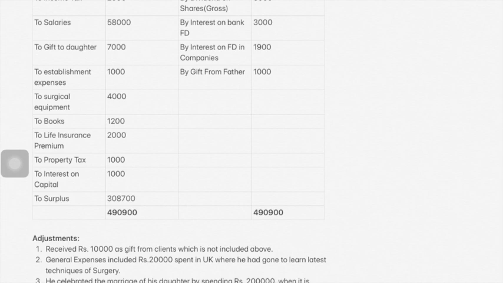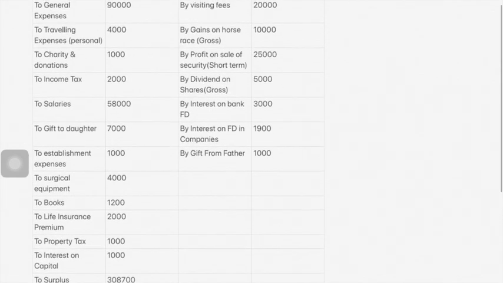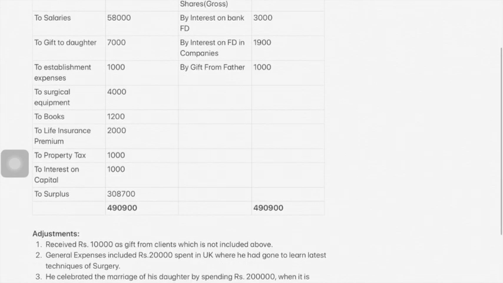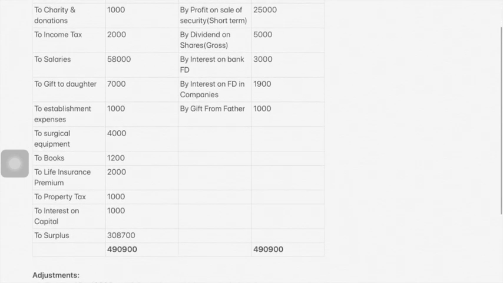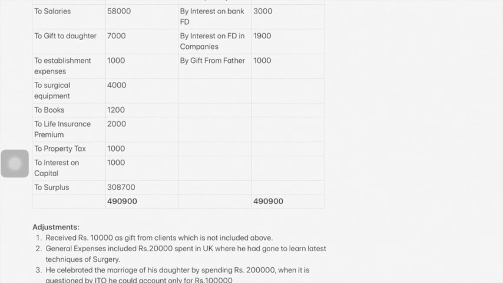Next, general expenses included 20,000 spent in UK, where he has gone to learn latest techniques of surgery. This 20,000 he has spent to go to UK and learn some technique of surgery. So he has gone for professional work only, correct? So that 20,000 is professional expense. So not a problem. General expense 90,000 is also professional expense. So out of that 90,000, 20,000 is used to learn techniques of surgery. So it's okay. So both are professional expense only. So full 90,000 you can claim.